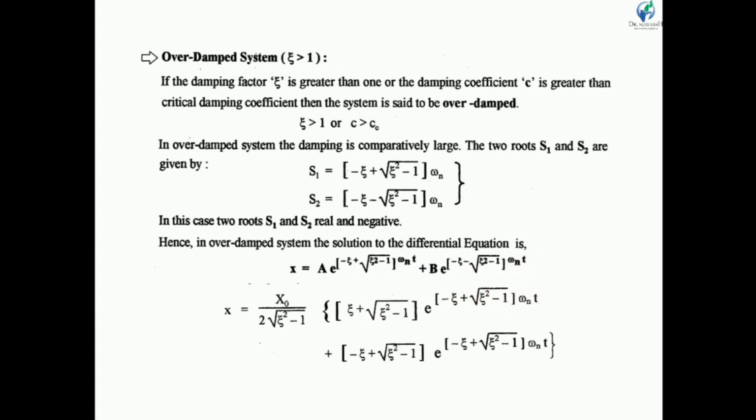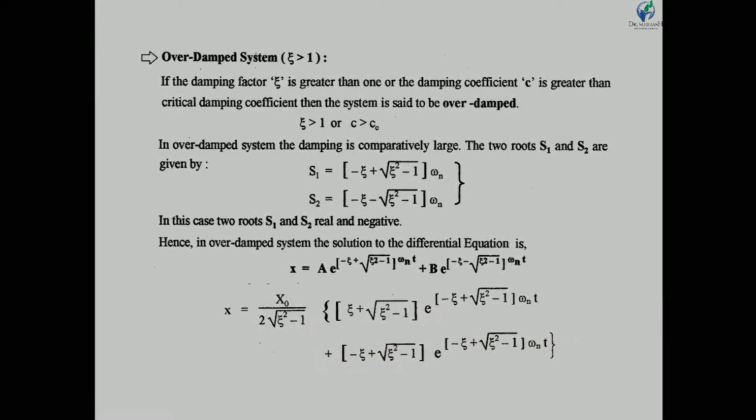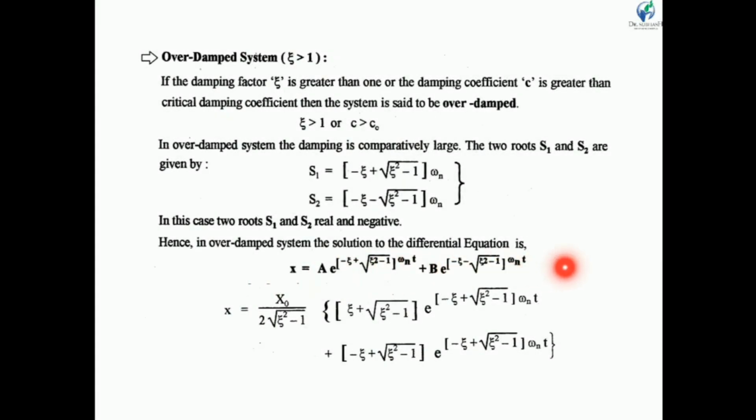By determining the values of a and b, we can rewrite this equation in this way. Putting the values of a and b, we derive this equation.